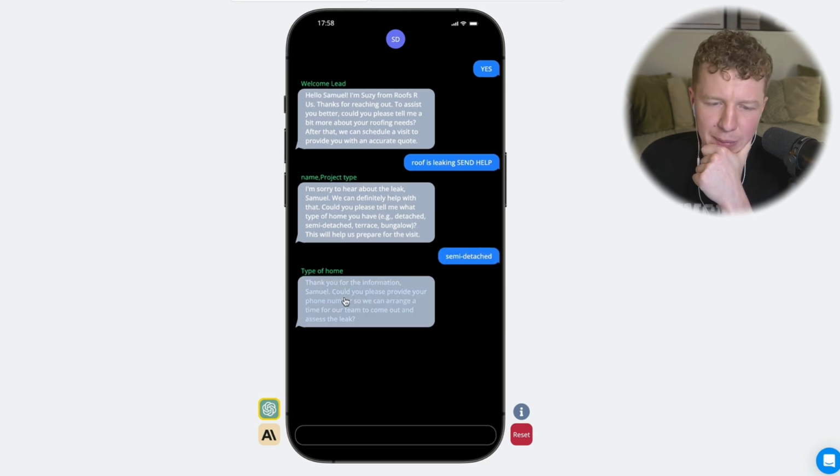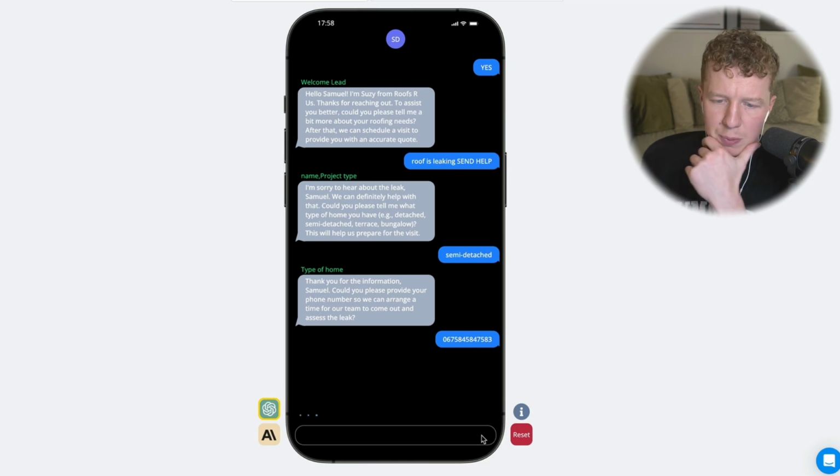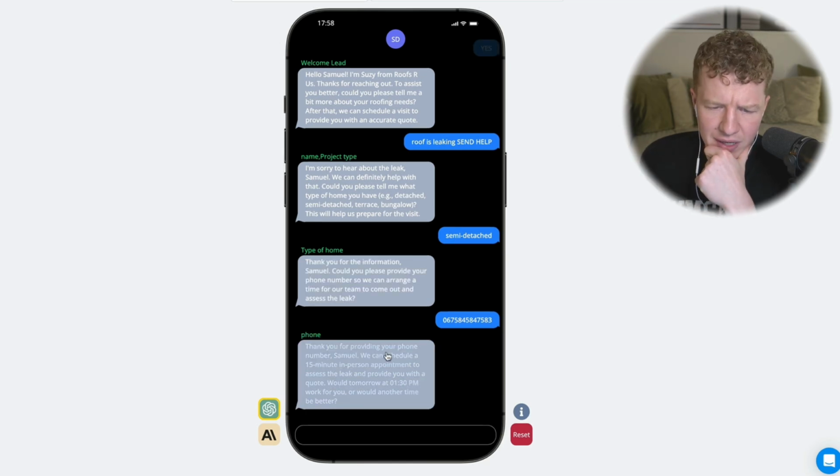Thank you for your information, Samuel. Could you please provide your phone number so we can arrange a time for our team to come out and assess the leak? I'm just going to put a fake number, not my real one. Place that in there. Okay, cool. So it says we can schedule a 15-minute in-person appointment to assess the leak and provide you with a quote.